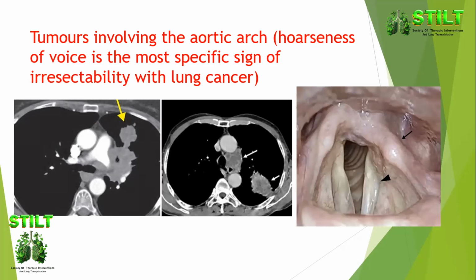Now, this is a good clinical sign of inoperability. So patients with hoarseness of voice. This is sometimes the first clinical sign. You see the patient in the clinic and his voice has changed, and you do a CT and he's got a left upper lobe tumor or an N2 disease. He's inoperable. You shouldn't really bother to go in, because you will have invasion of a significant part of the aortopulmonary region or the arch of the aorta, and he's got a left vocal cord paralysis. So patients with hoarse voice, they're inoperable.